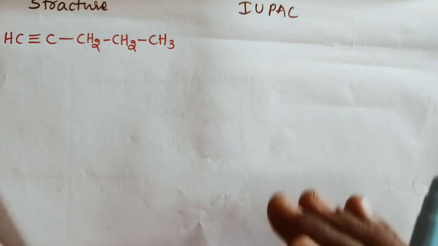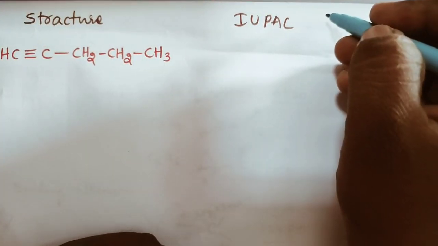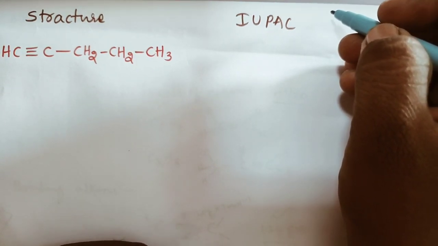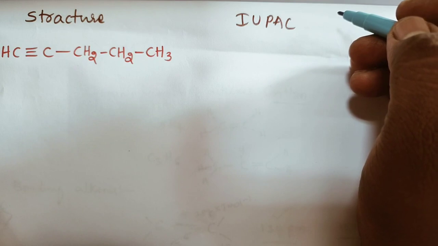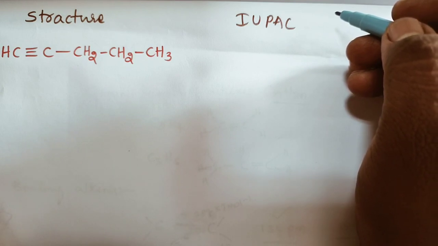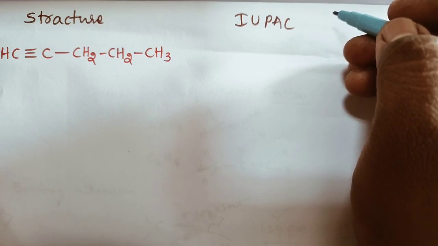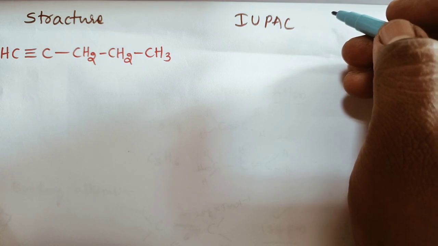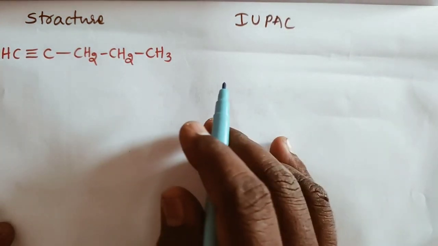And next one is isomerism. What is meant by isomerism? Same molecular formula, but different structural arrangement. That is isomerism. And these alkynes show structural isomerism. Okay, in that we observe one of the compounds.